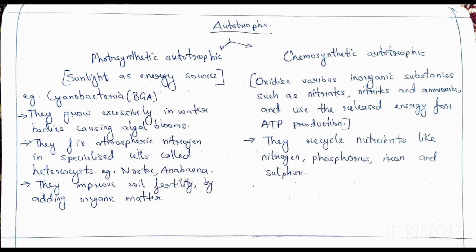These cyanobacteria grow excessively in water bodies because of excessive nutrition present in them, and they cause algal blooms. They fix atmospheric nitrogen in specialized cells called heterocysts. Examples are Nostoc and Anabaena. They improve soil fertility by adding organic matter. Coming to chemosynthetic autotrophs, they get their energy source from oxidizing various inorganic substances such as nitrates, nitrites and ammonia, and they use this released energy for ATP production. They help in recycling nutrients like nitrogen, phosphorus, iron and sulfur.